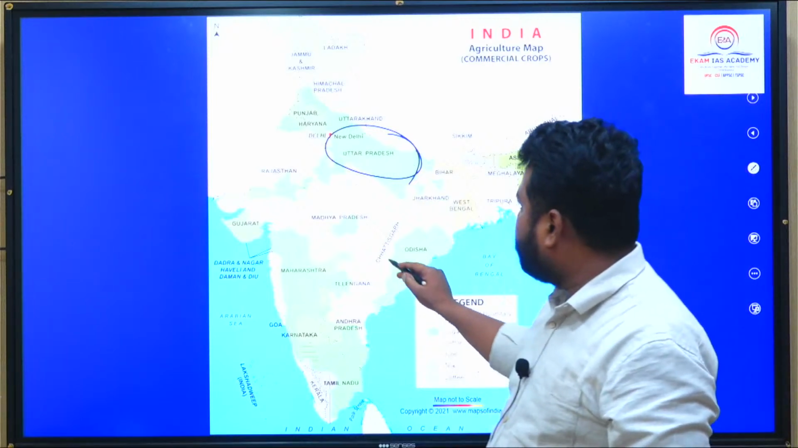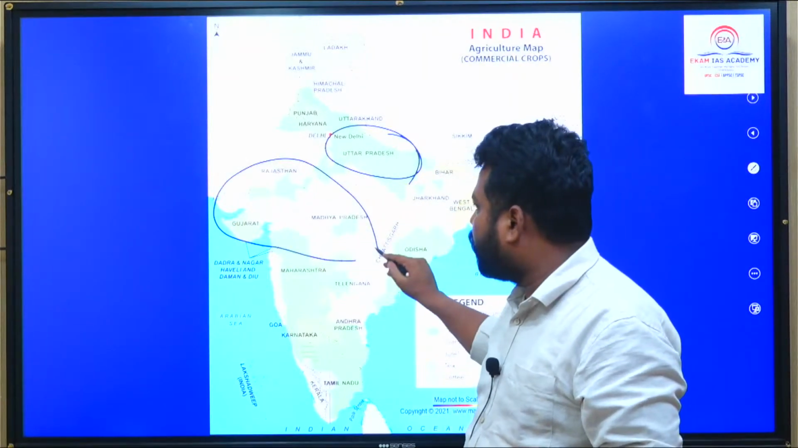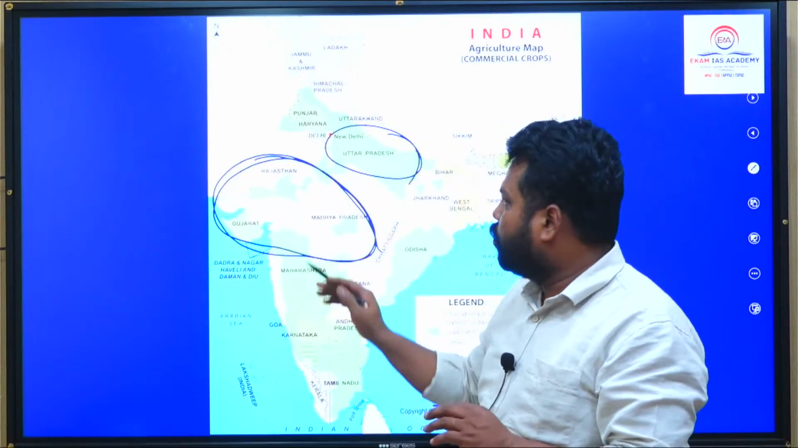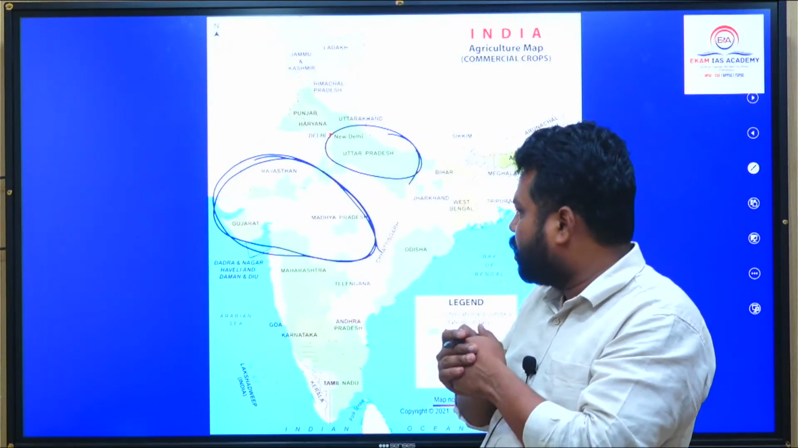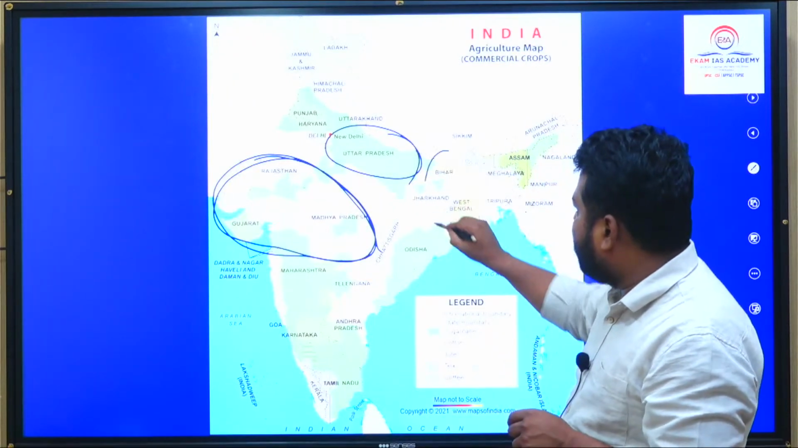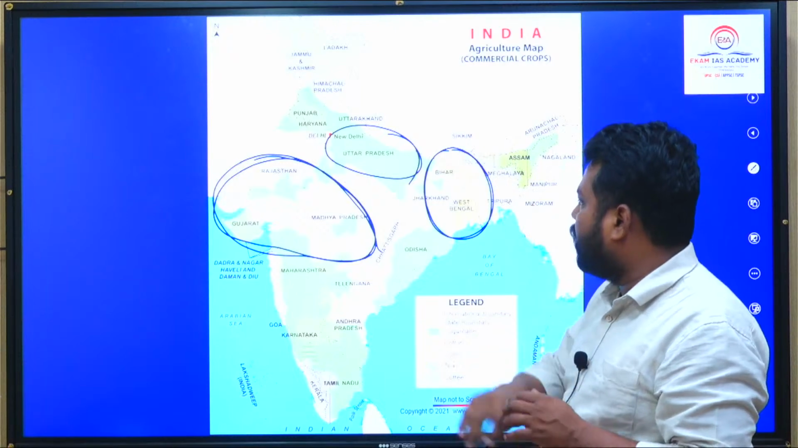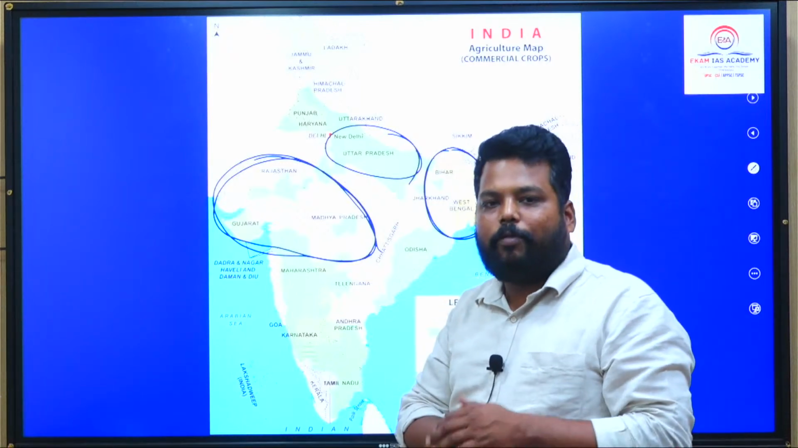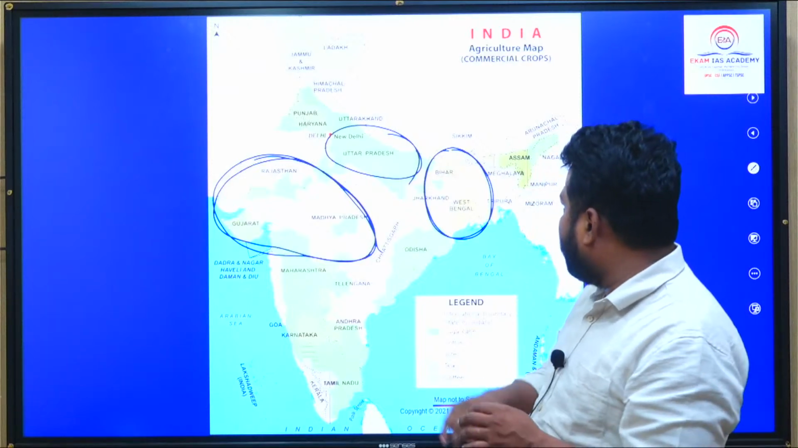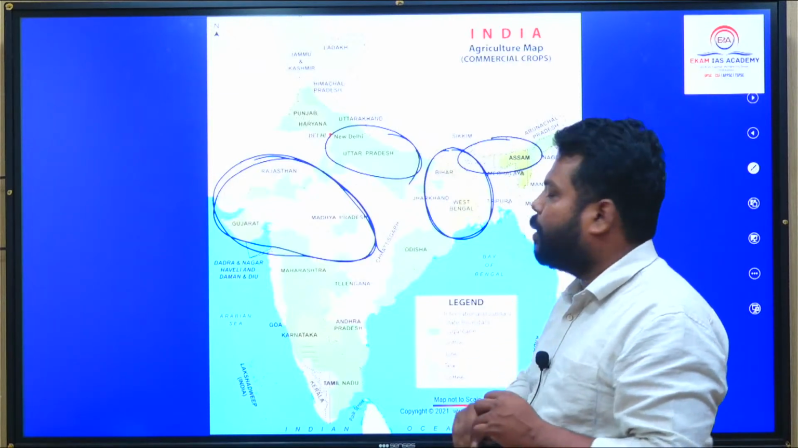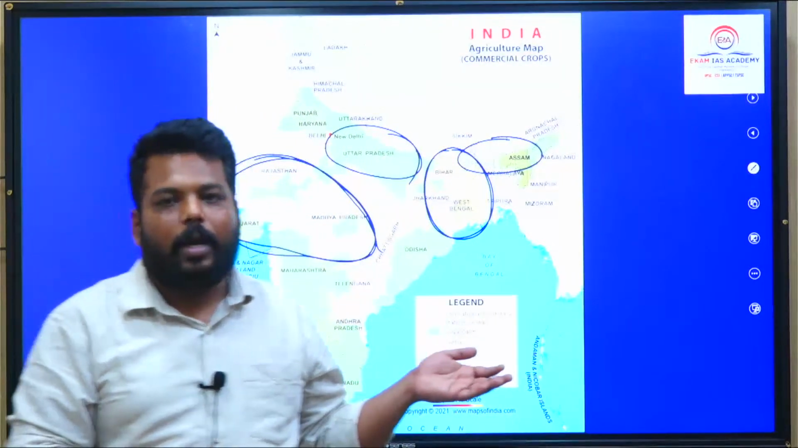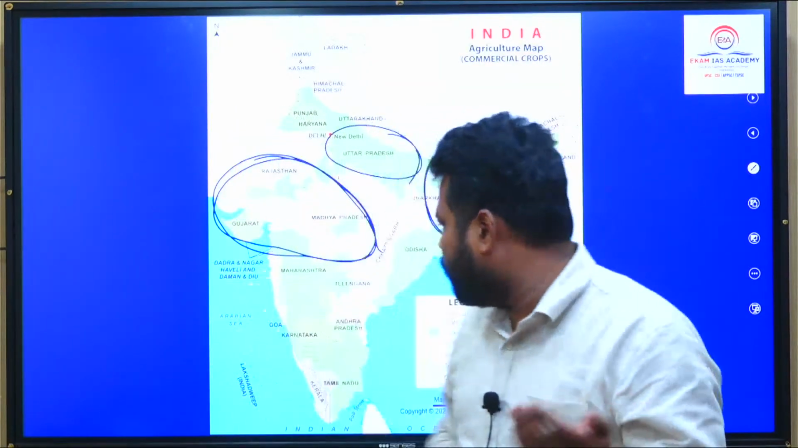And the cotton growing belt, that's why the cotton textile industries we would be seeing in and around this belt. Gujarat, Madhya Pradesh, Maharashtra, Telangana, these regions are known for cotton. Jute growing belt, most importantly Bihar and West Bengal, they alone contribute 75-90% of the jute production. Tea: Assam and West Bengal. Assam contributes 51%, West Bengal contributes 23%. Approximately 84% is concentrated in these two.